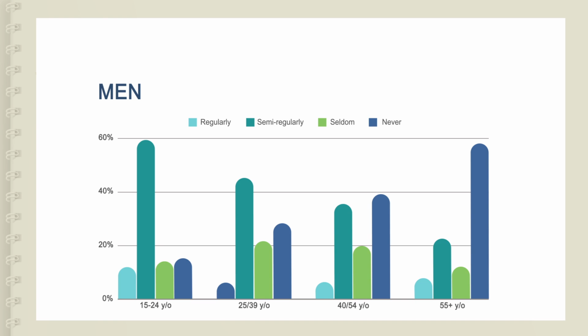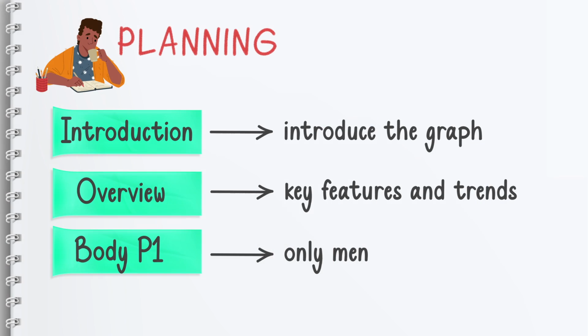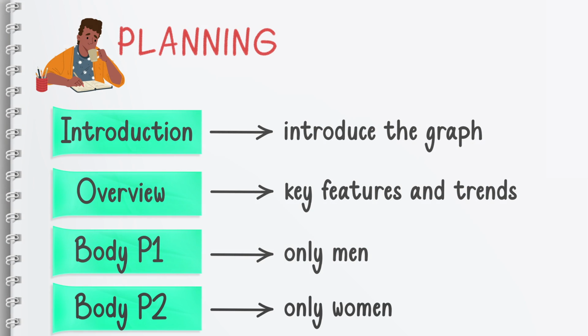Only those data which is, let's say, important or considered as the key feature of the bar chart, right? And the second body paragraph will be about women. We compare and contrast data related to women. All right, that's it. Now let's start writing our first paragraph, which is paragraph 1, the introduction paragraph.